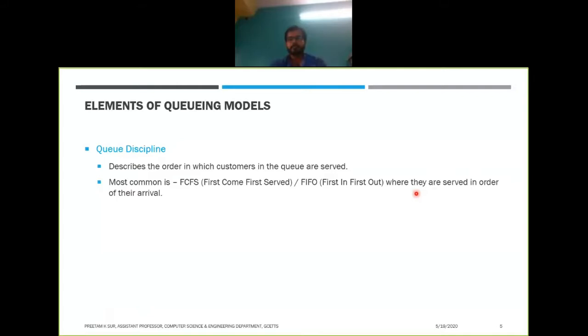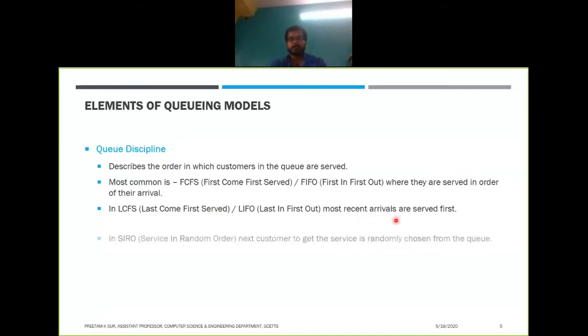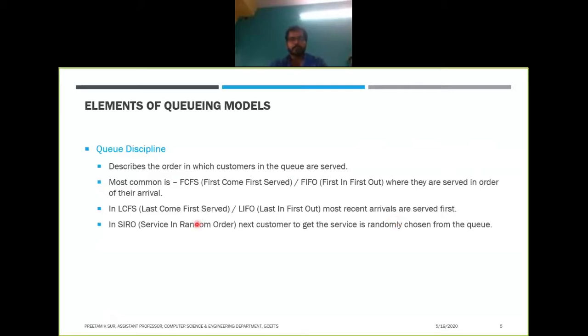So in FCFS they are served in the order they arrive. Then we have LIFO, or LCFS, last come first serve, where the most recent arrivals get the service first. And SIRO is service in random order, where the next customer to get the service is randomly chosen from the queue.